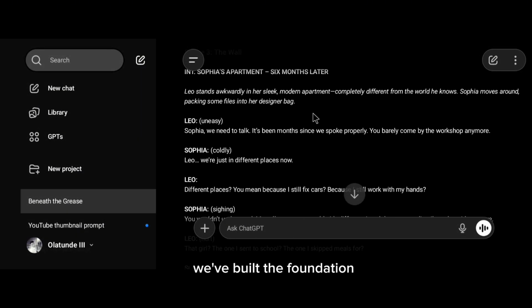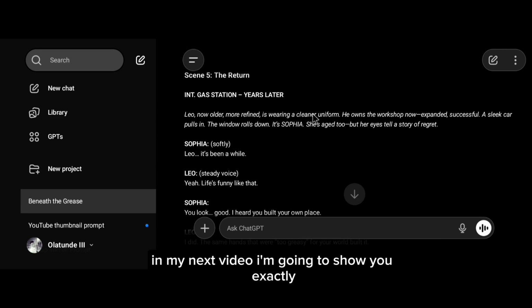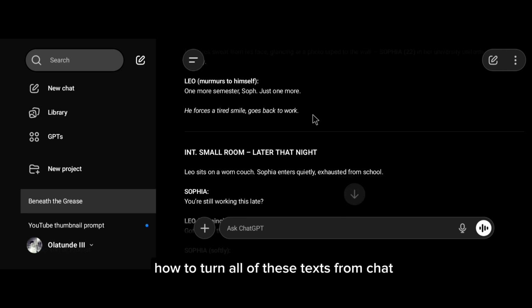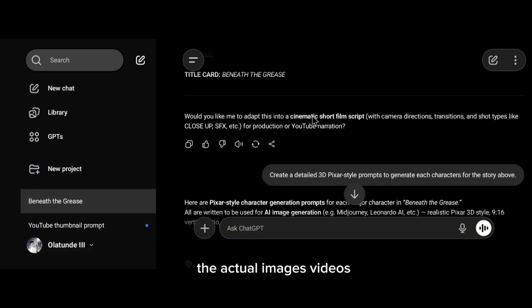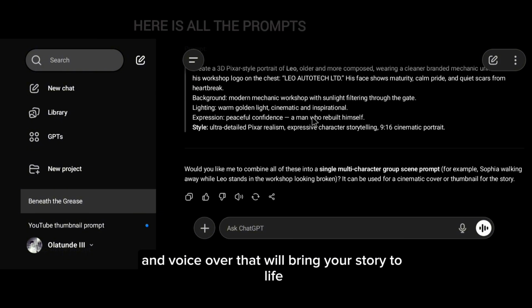We've built the foundation. In my next video, I'm going to show you exactly how to turn all of this text from ChatGPT into stunning visuals and audio, the actual images, videos, and voiceover that will bring your story to life.